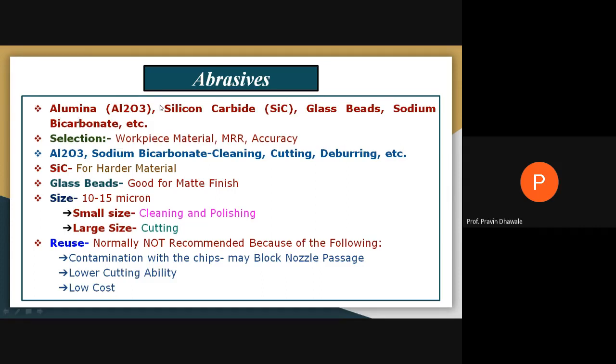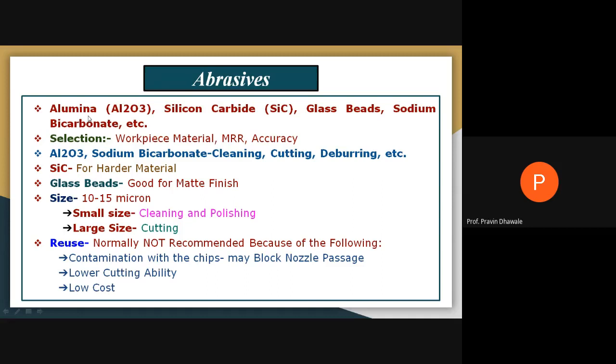It may consist of alumina, silicon carbide, certain glass beads, sodium bicarbonate, and the selection of these abrasive particles will be based on certain parameters, like for which kind of material you have to remove, which is the material of the workpiece, how much material removal rate you require, how much accuracy you need. Based on these points, the selection of these abrasive particles will depend.